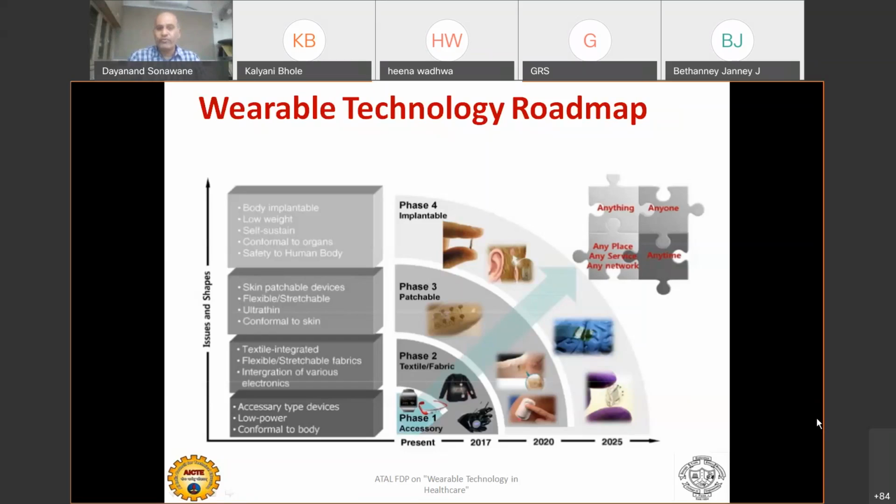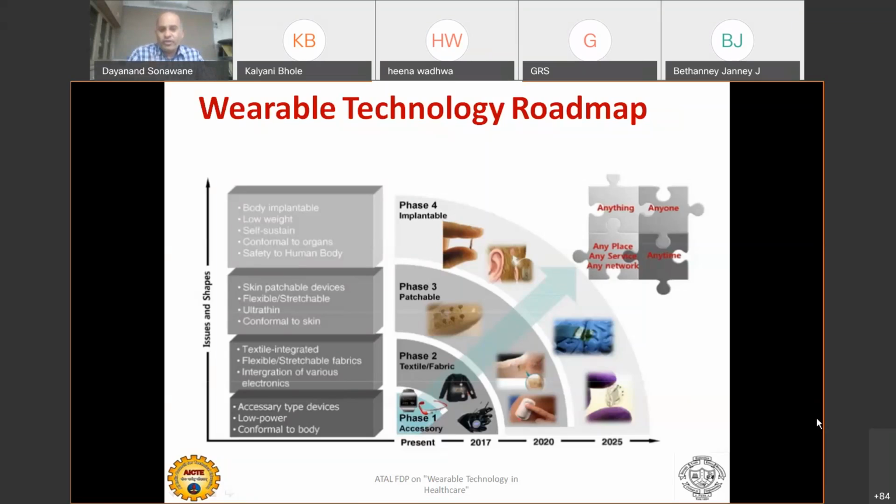So if you look at phase three, patchable kind of devices. You have patchable devices on your body, or touchscreen type of devices attached on your body. So you can just play with this, and all your physical parameters or body parameters get monitored or even transferred.